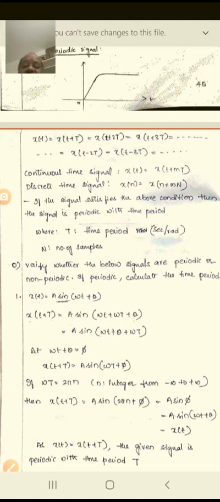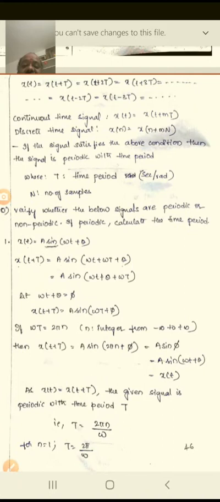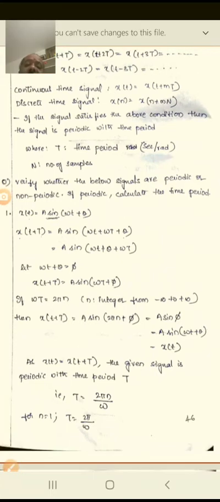So as x of t satisfies x of t plus T, the given signal is periodic with time period T. Therefore, now you are going to find that T is equal to 2 pi n by omega.